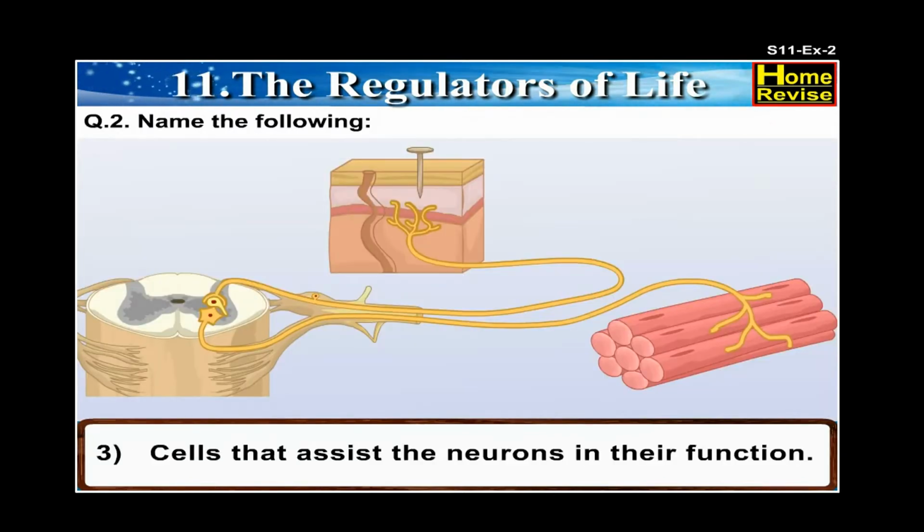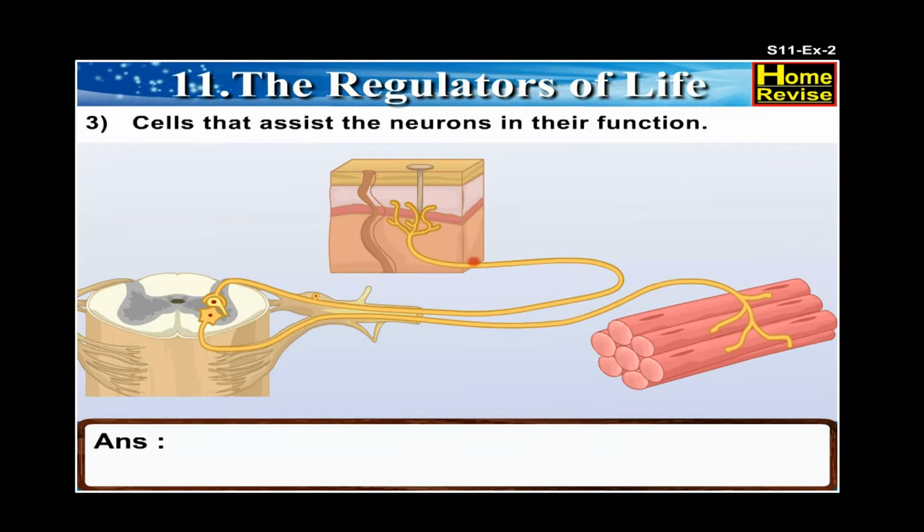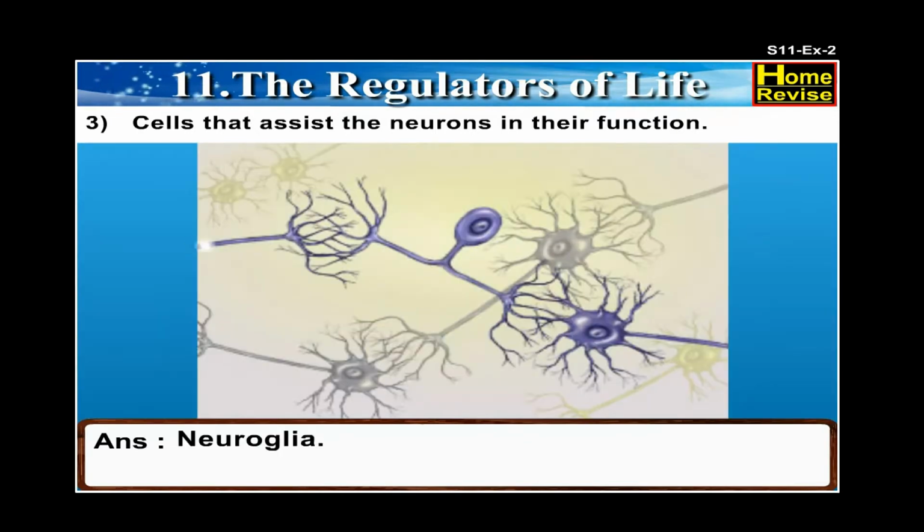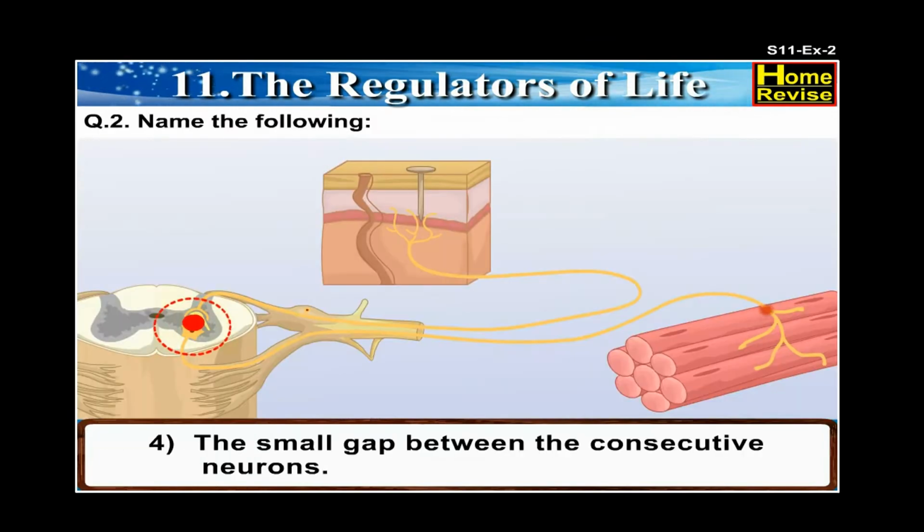3. Cells that assist the neurons in their function. The answer is neuroglia. 4. The small gap between the consecutive neurons.